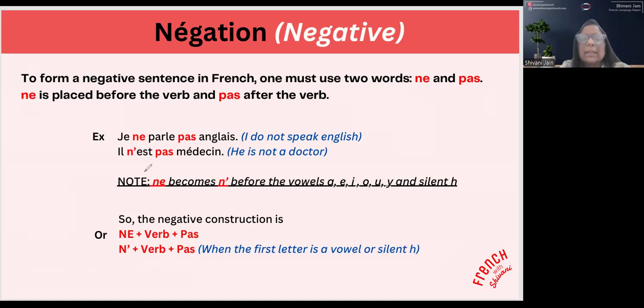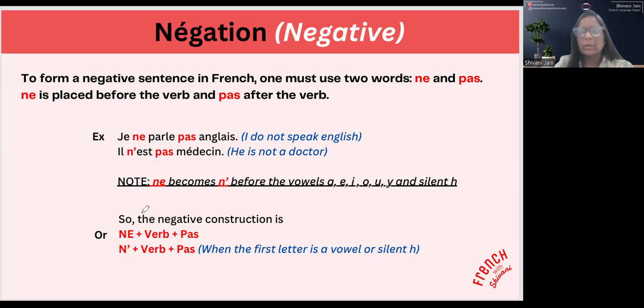Similarly, il n'est pas médecin. So the verb here is être, right? So we put an apostrophe. Ne becomes an apostrophe when the verb starts with a vowel or silent H. That is why it is il n'est pas médecin.